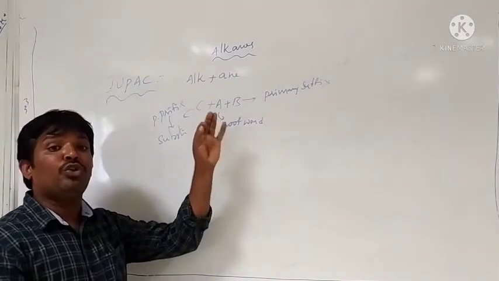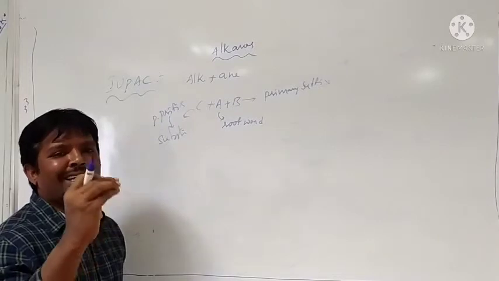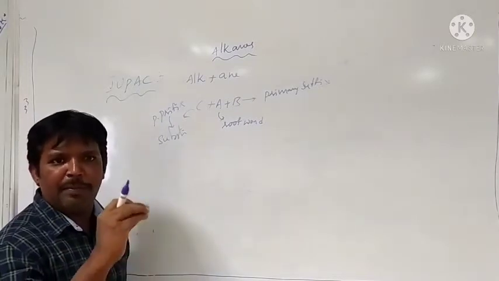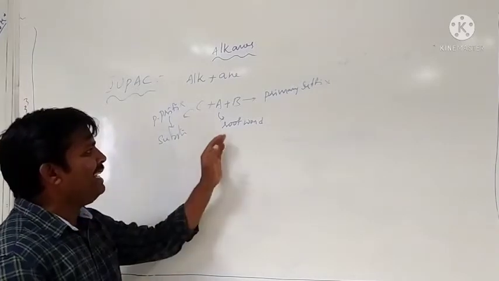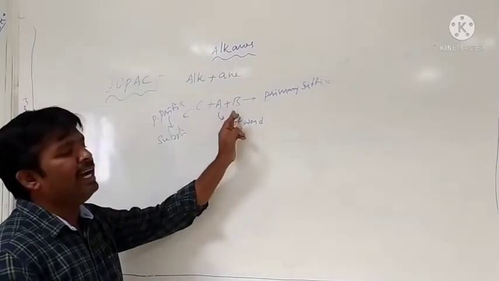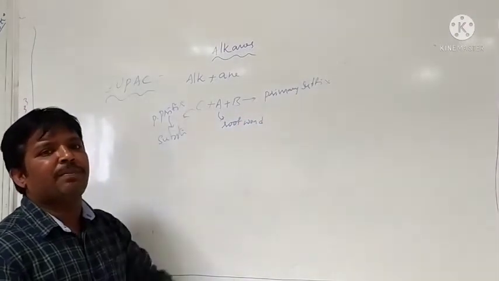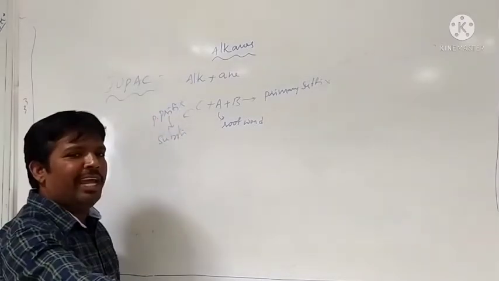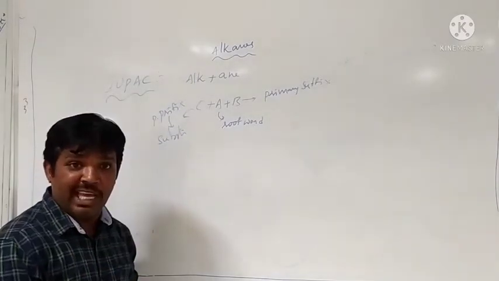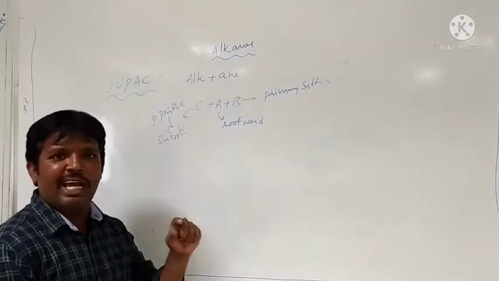The root word indicates the number of carbons present in that straight line, the parent carbon chain. Here B represents the primary suffix. For the alkane, the primary suffix is ane. For the alkene, the primary suffix is ene.